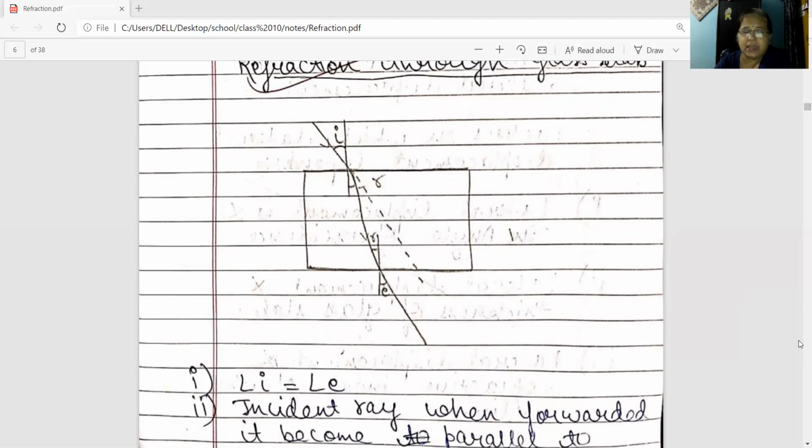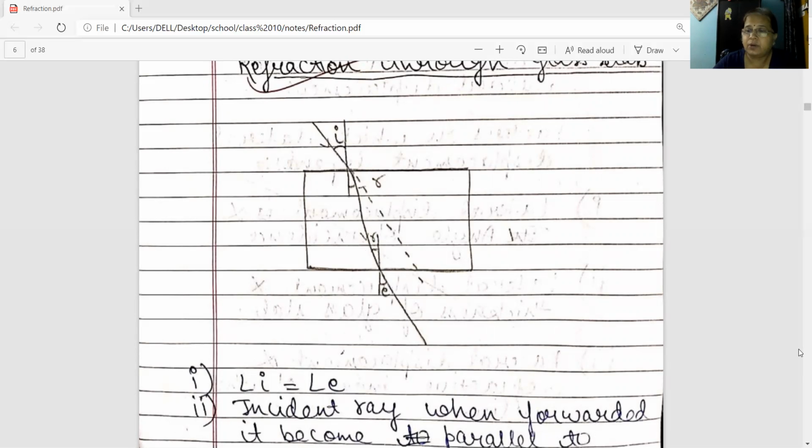The angle of incidence and the angle of emergence will be equal. What is the angle of incidence? The angle made by the incident ray with the normal. What is the angle of emergence? The angle made by the emergent ray with the normal. And what is the angle of refraction? The angle made by the refracted ray with the normal. So angle I will be equal to angle E. If angle I is 30 degrees, angle E will also be 30 degrees. If angle I is 45, then angle E will also be 45. But angle R will always be less than angle I.